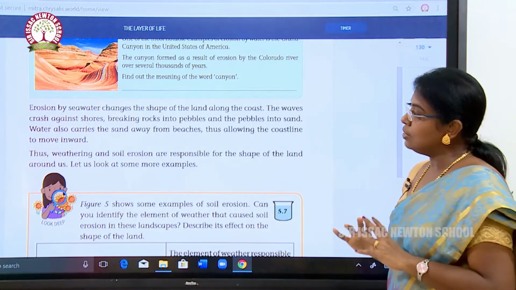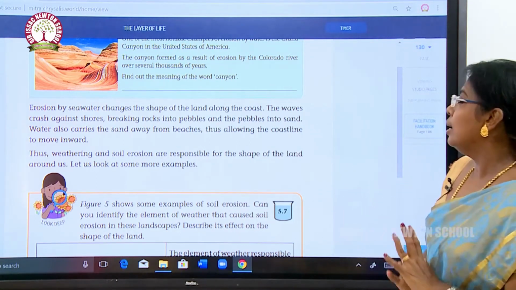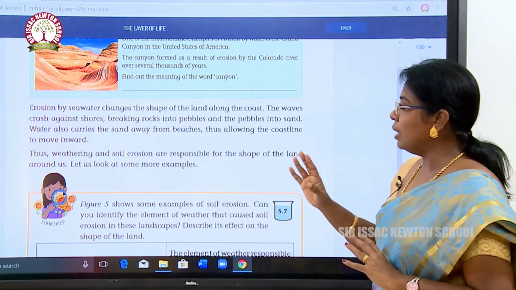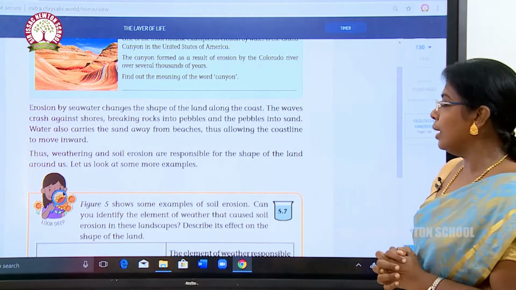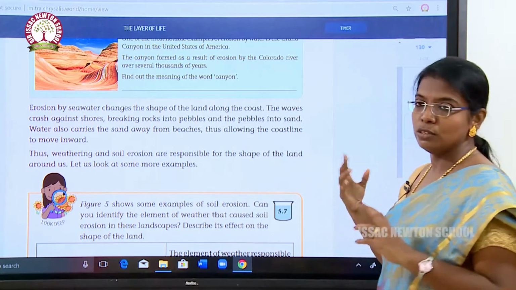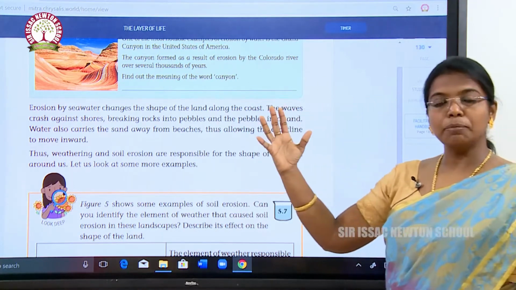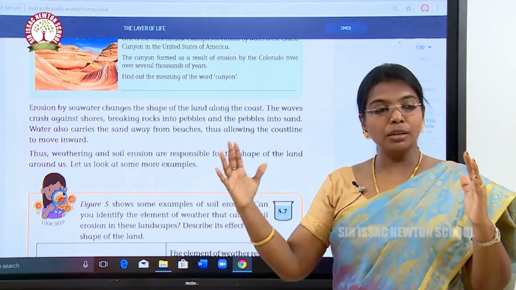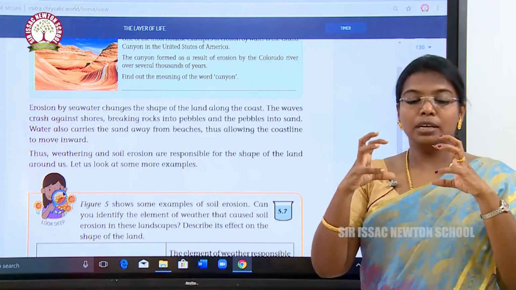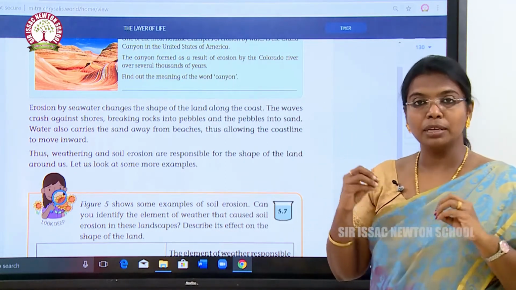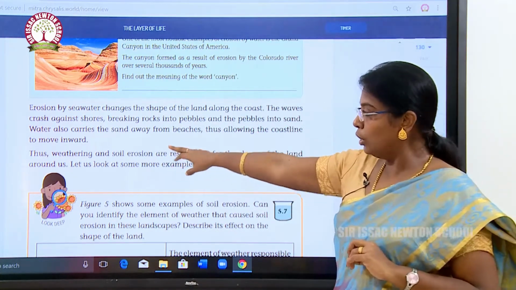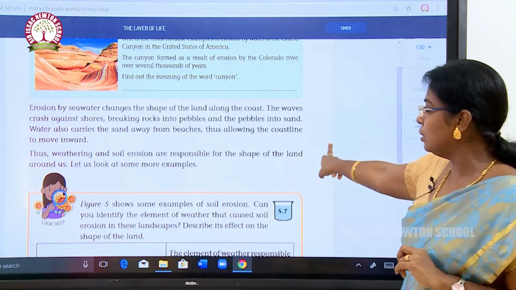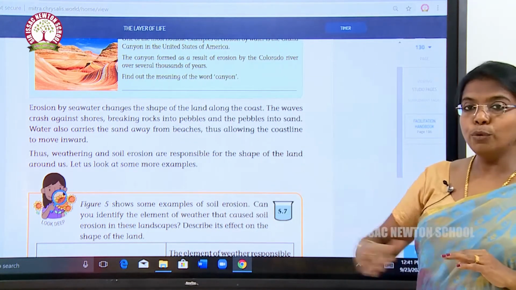Erosion by seawater changes the shape of the land along the coast. The waves crash against the shores, breaking rocks into pebbles and the pebbles into sand. Water also carries the sand away from the beaches, thus allowing a coastline to move inwards.